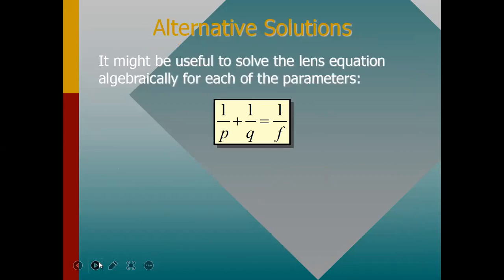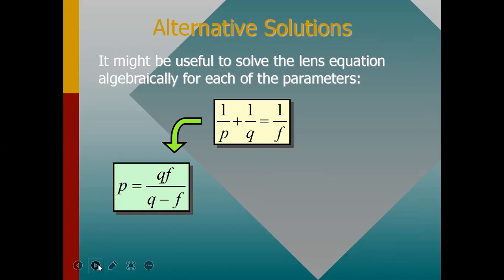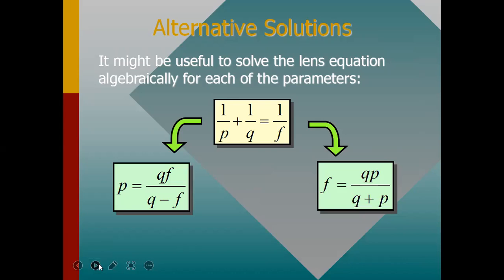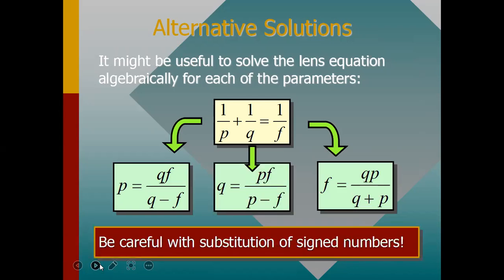As an alternative solution, it might be useful to solve the lens equation algebraically for each of the parameters, like this: 1 by p plus 1 by q equals 1 by f. So p equals qf divided by q minus f. We also find f equals qp divided by q plus p, and we can also find q equals pf divided by p minus f. Be careful with substitution of signed numbers.